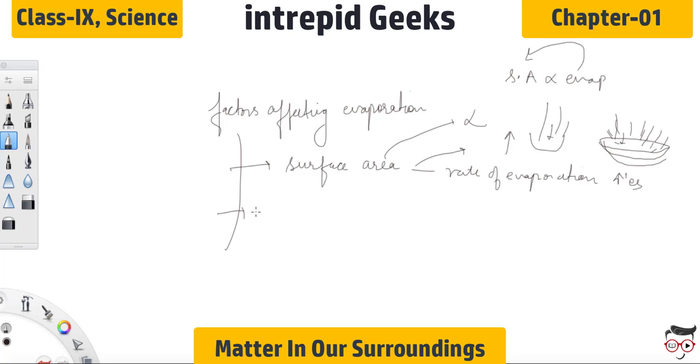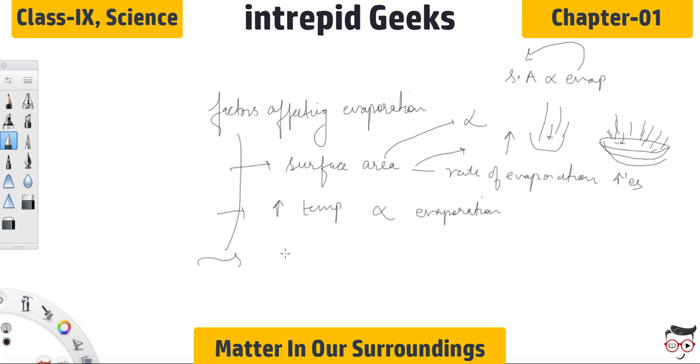Now, when you are increasing the temperature, again, more particles will gain kinetic energy. Therefore, the liquid will convert into vapor faster. So increase of temperature is also directly proportional to the rate of evaporation.